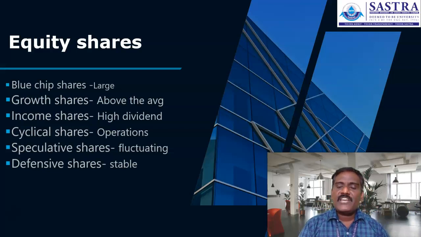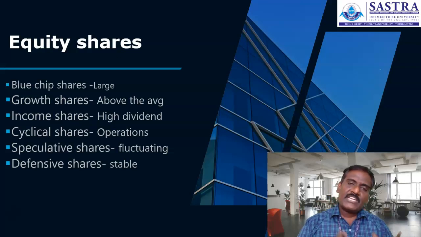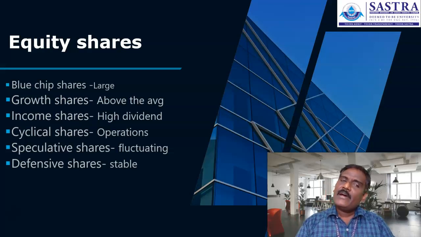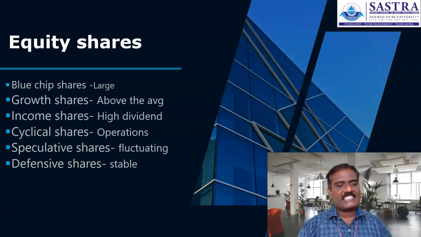You know that for the majority of FMCG products, prices increase during festival time. After that, the price of those shares slightly reverses in the market. Some shares we can classify as cyclical shares based on their operations, in terms of production or sales in the market.